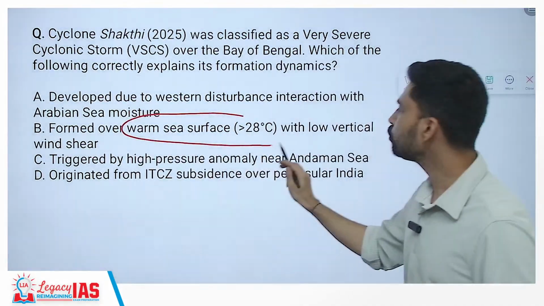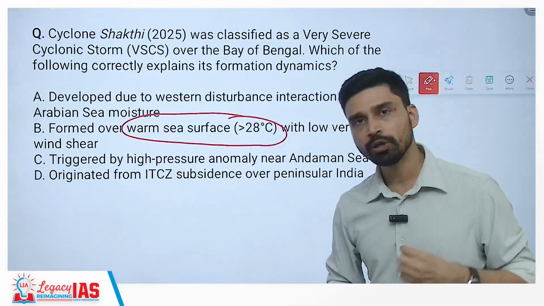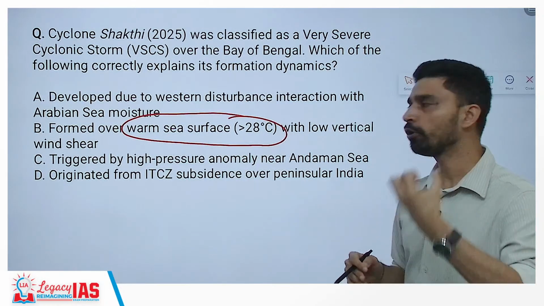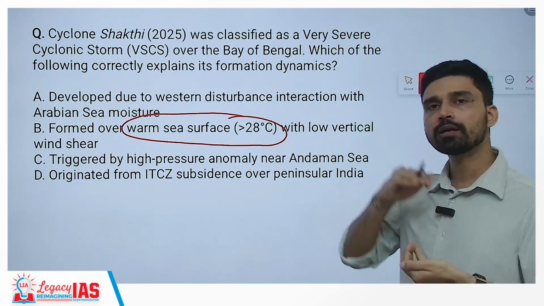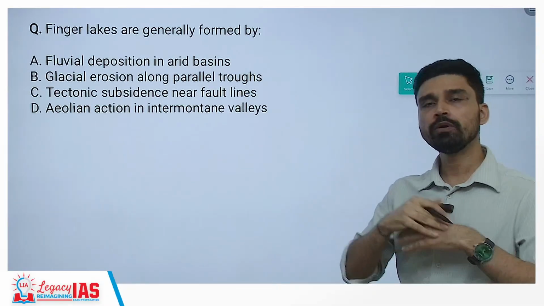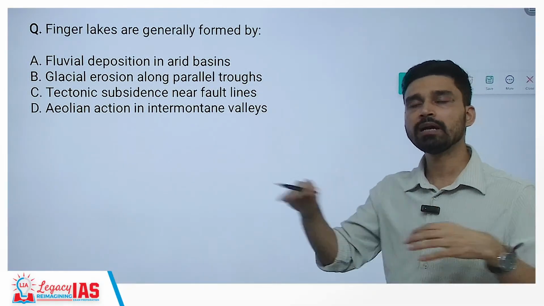For formation of any tropical cyclone, you require a sea surface temperature generally higher than 27.5 degrees Celsius, and obviously you require low wind shear. Otherwise, if the wind shear is very, very high, the cyclone will not be able to sustain itself. It will break out, it will fragment.